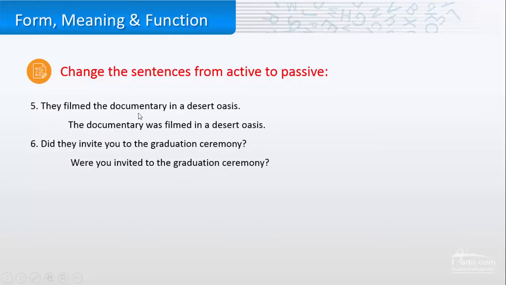Five, they filmed the documentary in a desert oasis. The documentary was filmed in a desert oasis. Again, it's in the past, so we used was filmed. Six, did they invite you to the graduation ceremony? Were you invited to the graduation ceremony? So it's a question. We start with were, verb to be, you invited. It's the past participle of invite.